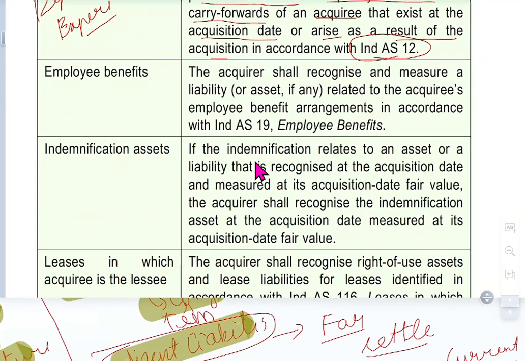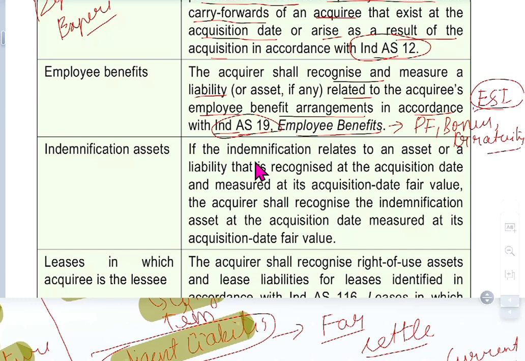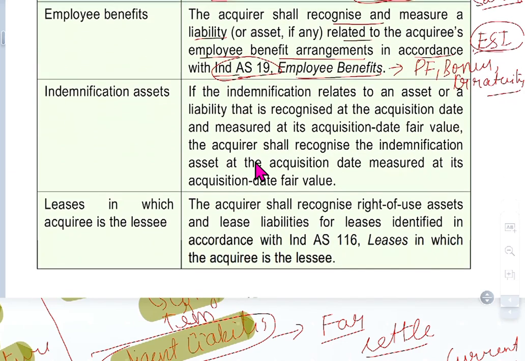Employee benefits. The acquirer shall recognize and measure the liability or asset, if any, related to the acquiree's employee benefit arrangements in accordance with Ind AS 19. Employee benefits include PF, bonus payable, gratuity mainly, and ESI payments. They have these liabilities, and salary too. If there are any such assets or liabilities payable, you should recognize them properly as per Ind AS 19.